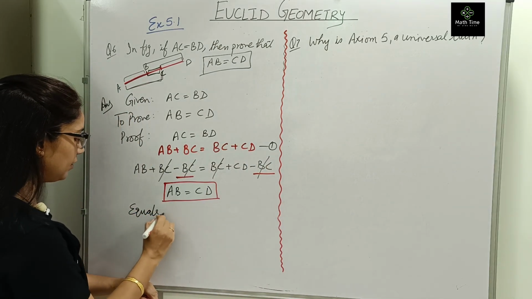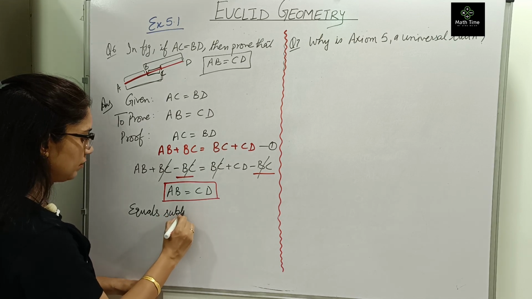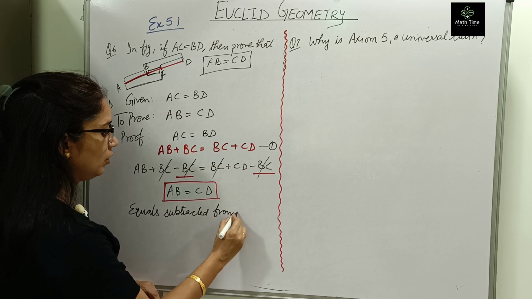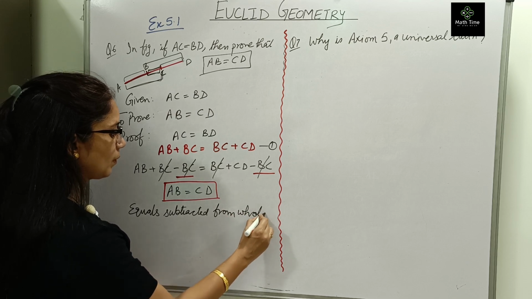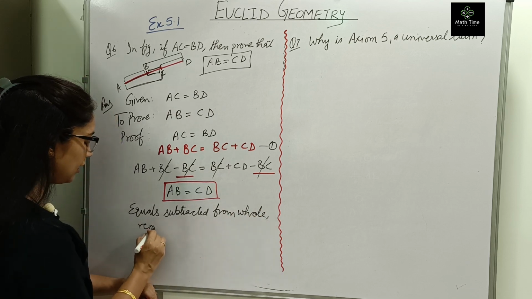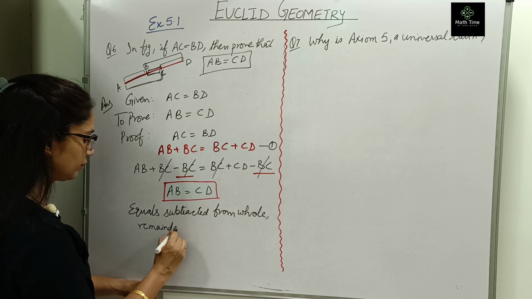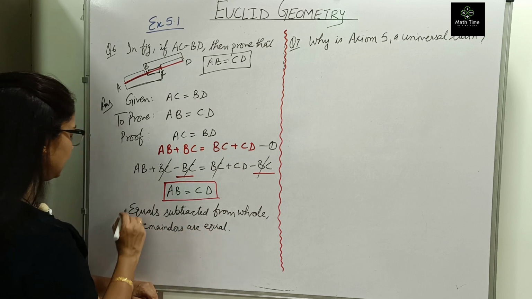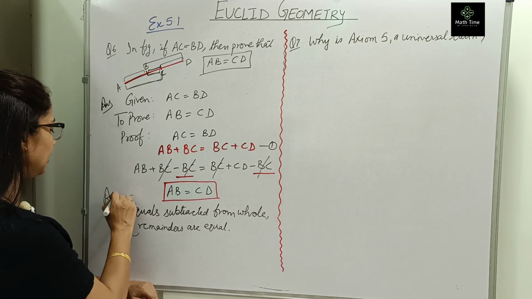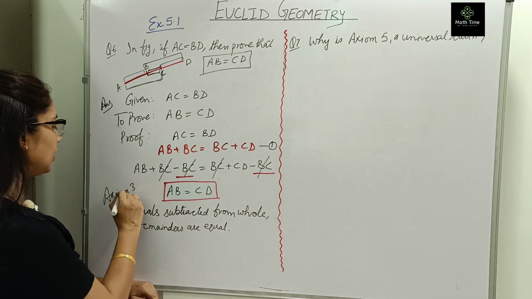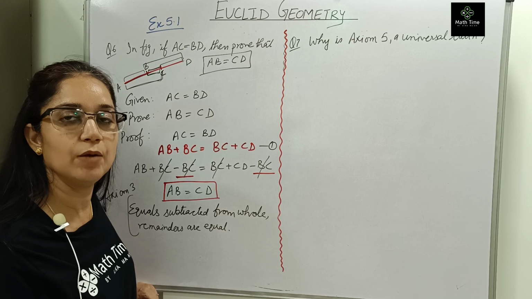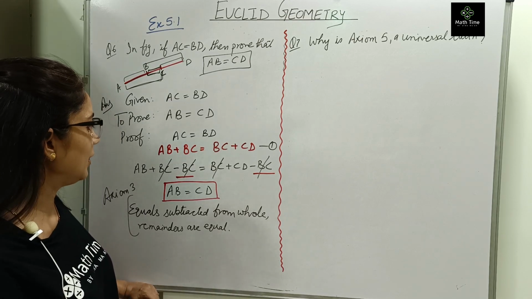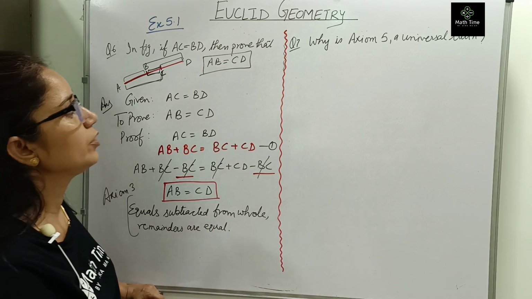Equals subtracted from equals, the remainders are equal. This is our axiom 3. So here you can see we are solving this question with the help of axioms given by our great mathematician Euclid. This is done. Now going to question number 7.